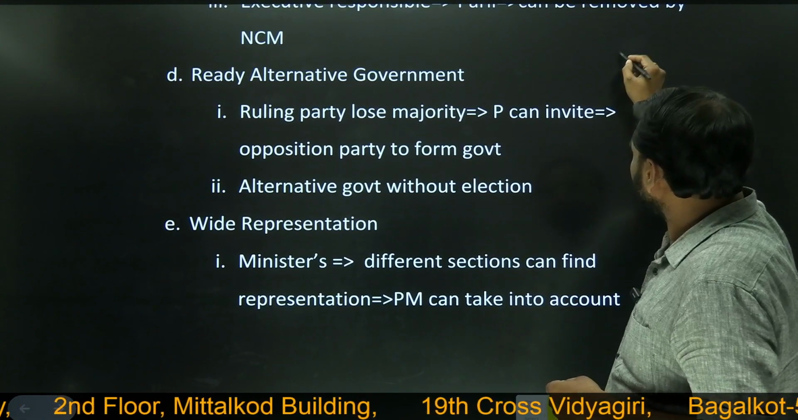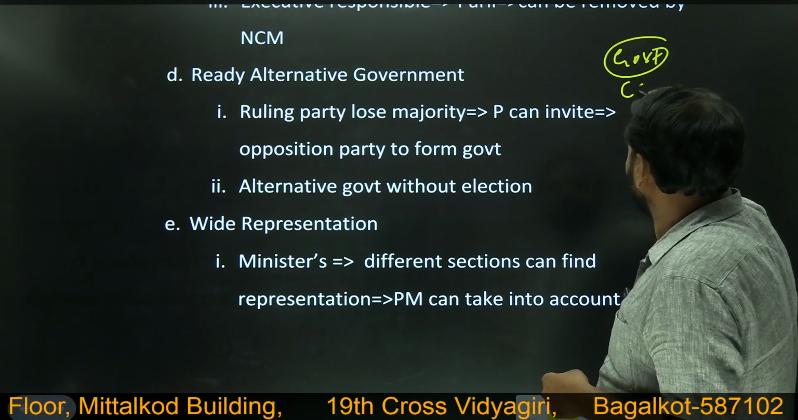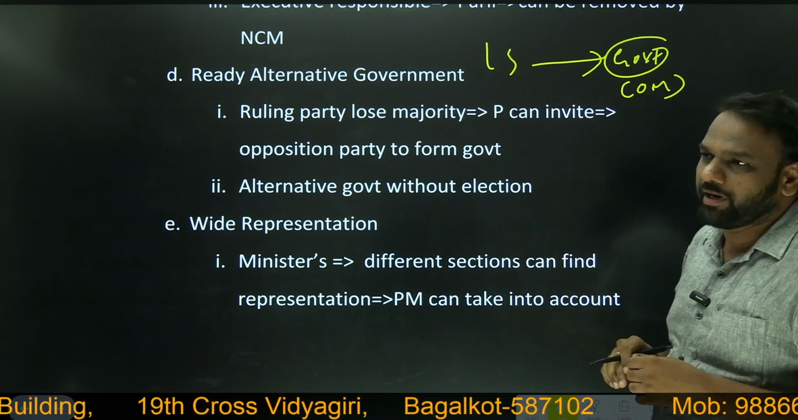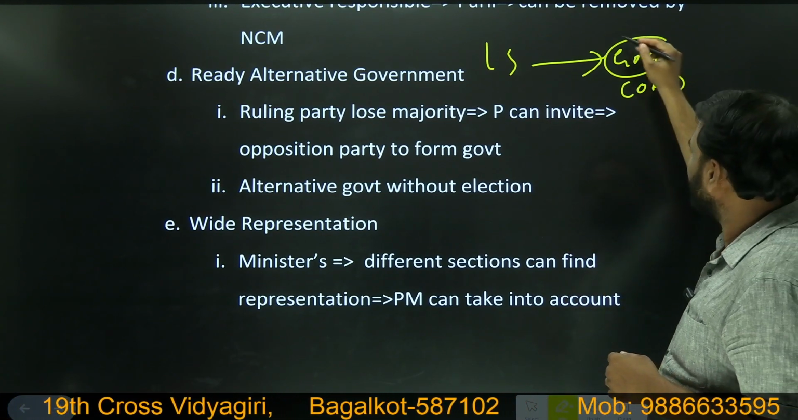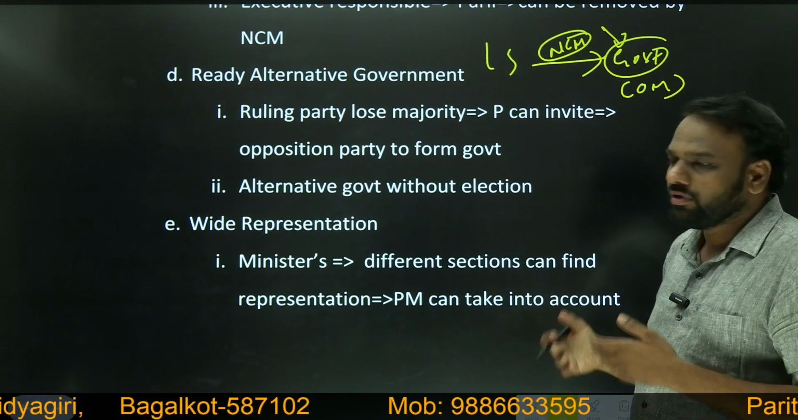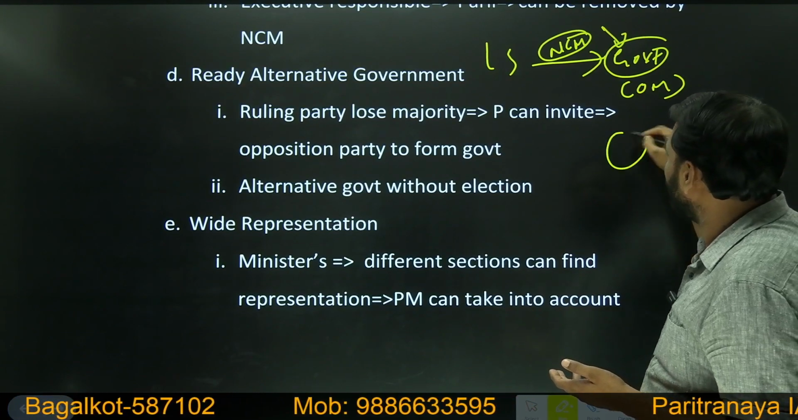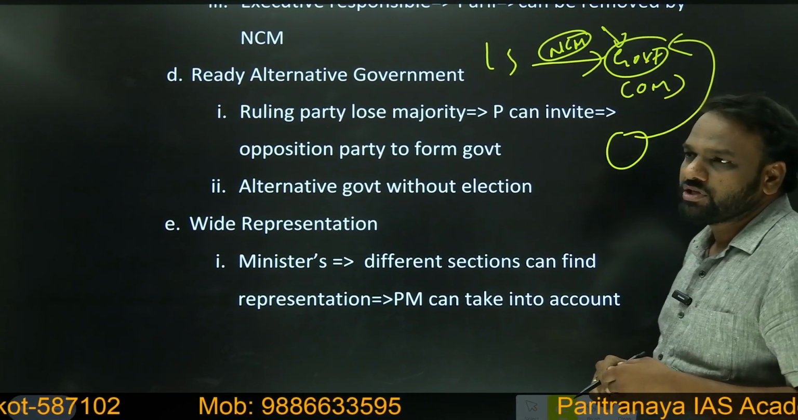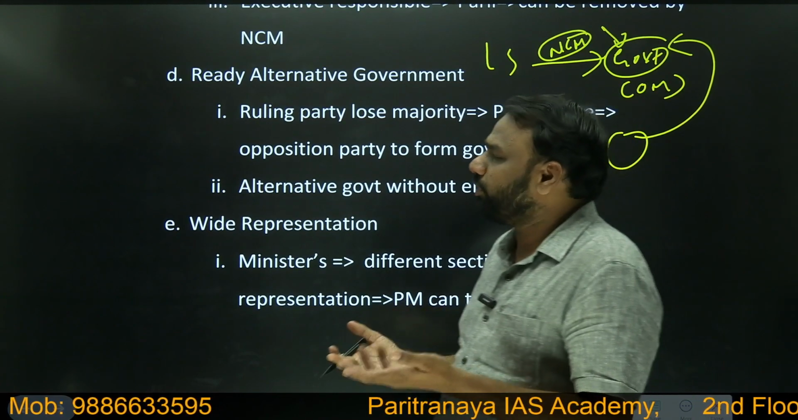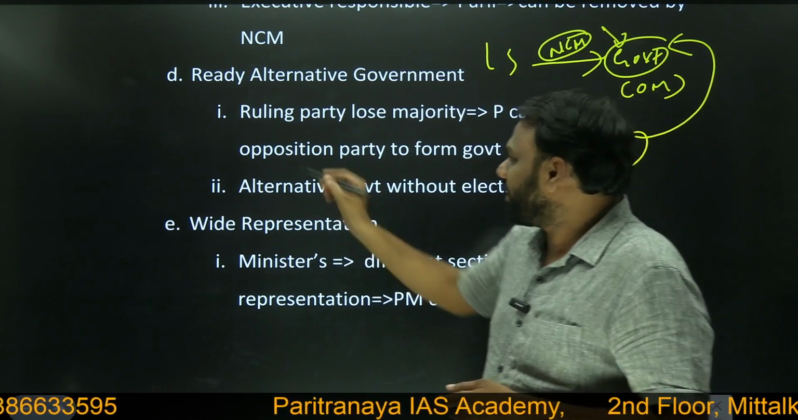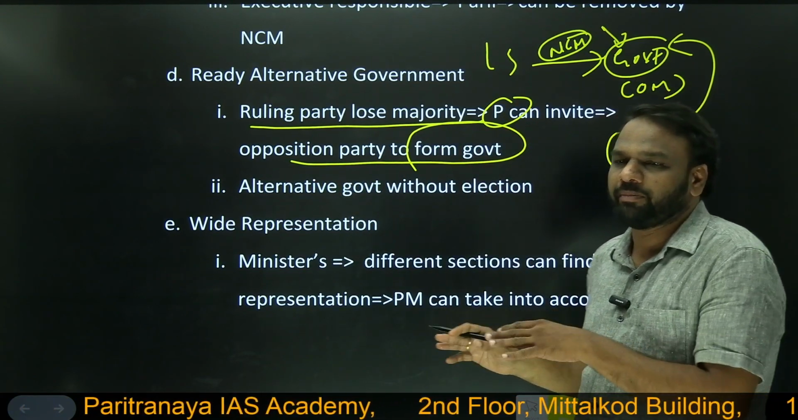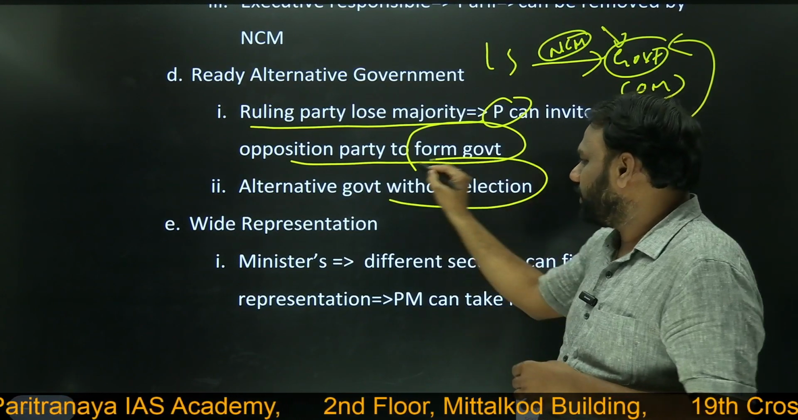For example, one government is working, that is the Council of Ministers. Lok Sabha is happy with them. But later on, if the government is not working properly, Lok Sabha is not happy. So what will Lok Sabha do? It will remove the government by passing a no confidence motion. At that time, without going for election, the people who are present in the opposition can form government. So without going for an election, a ready alternative government can be formed. So that is an important feature of the parliamentary system. So when the ruling party loses majority, the president can invite the opposition party to form government. So this is possible in the parliamentary system of government. So alternative government without election.